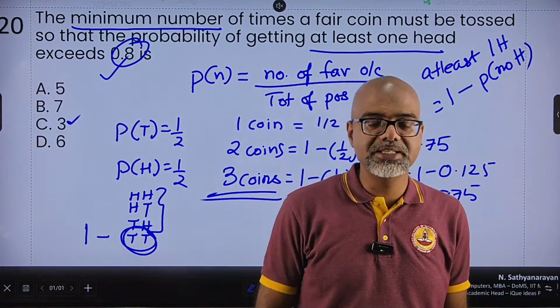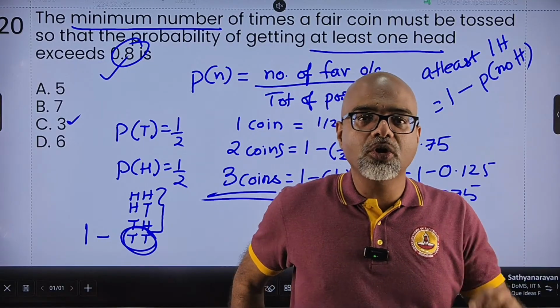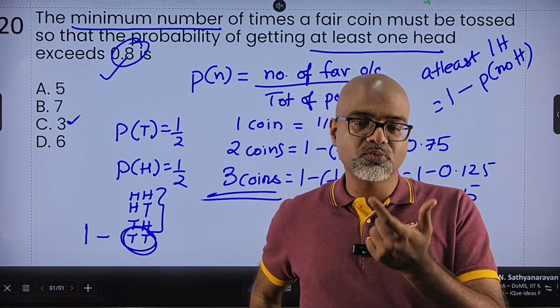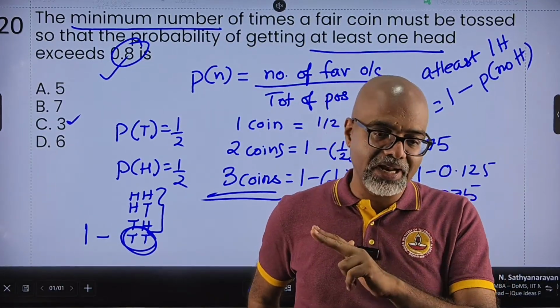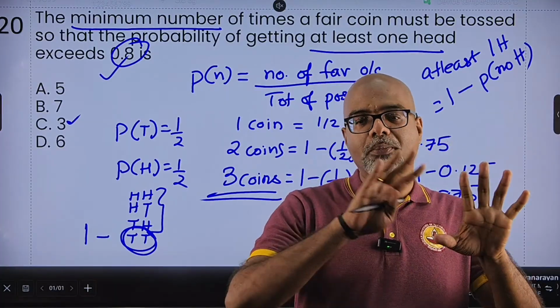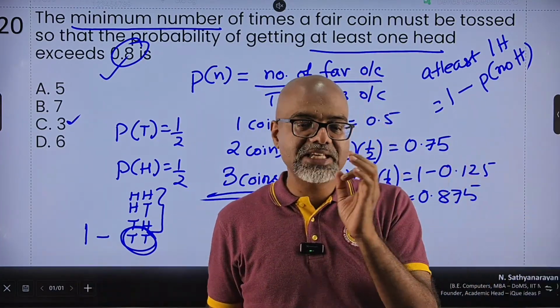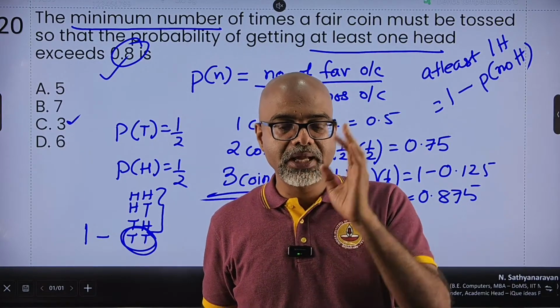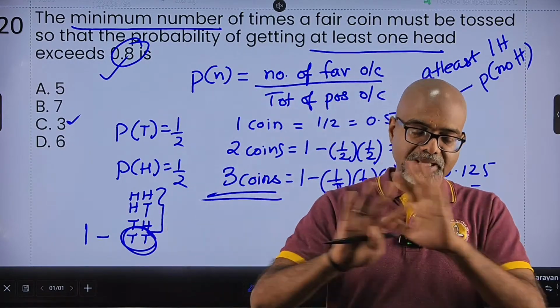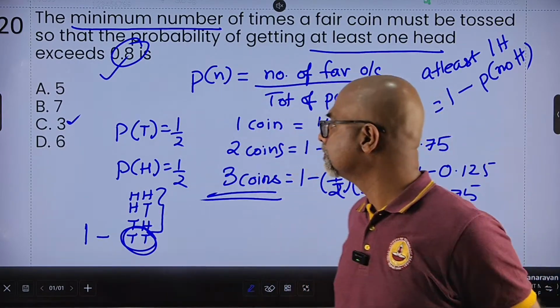That's it. Easy. So rather than working out all the cases of at least one head, which is 1 head or 2 heads or 3 heads, I simply take total probability minus no heads. That will be at least one head. So that at least statement in probability is 1 minus none of it. Keep that in mind. Easy to solve.